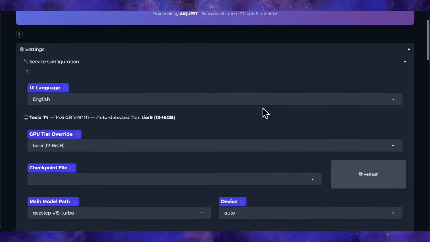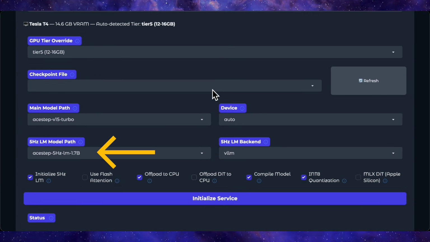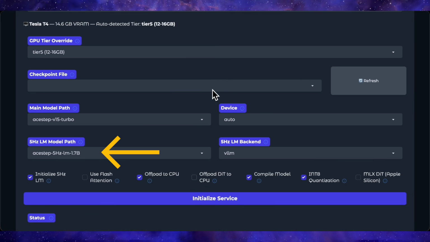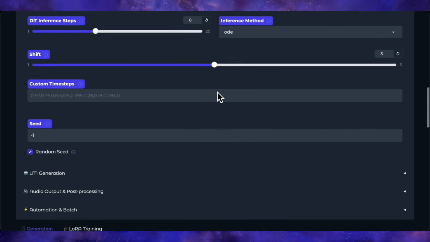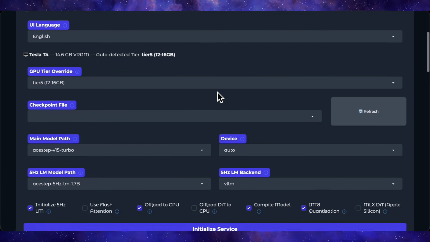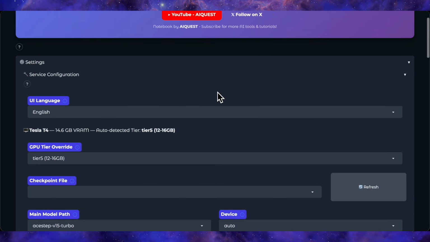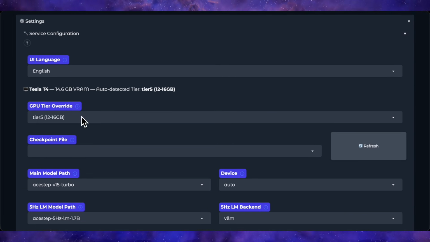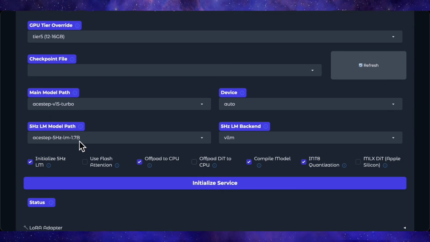When the default UI loads, you'll notice 2 language model options: 0.6 billion and 1.7 billion. 1.7B is selected by default, but I've patched this notebook to force the 0.6 billion instead. The reason is simple. The 1.7B model pushes VRAM usage past 16 gigabytes on the T4, and you'll hit an out-of-memory error. With the 0.6B patch, we're sitting comfortably at around 9 gigabytes out of a total of 15.